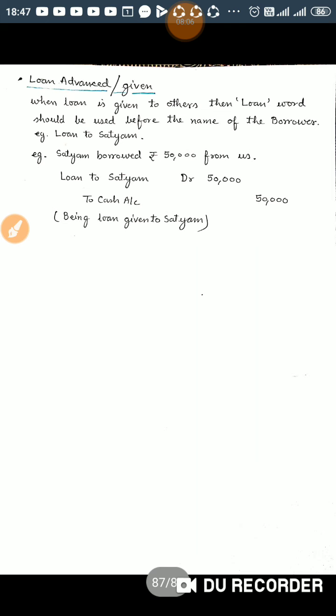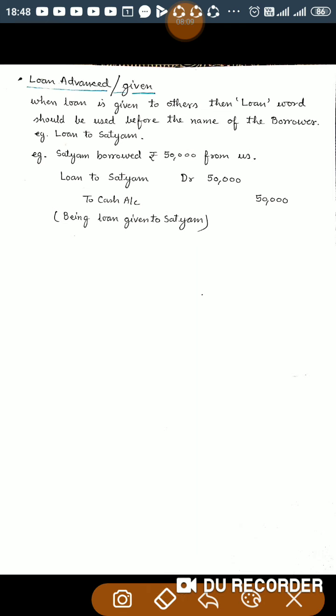Now the last point is loan advanced or given. Sometimes a business gives loan to others, so that loan what we are giving to others is an investment for us. So the person who is receiving or borrowing from us is our debtor, and they are an asset for the business, not a liability. So when loan is given to others, then the word loan should be used before the name of the borrower. For example, loan to Satyam. If the business is giving loan to Satyam, then we open an account, loan to Satyam.